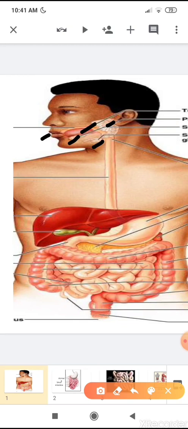When the digestion of food is partially completed in the mouth, meaning not completed but half of the digestion occurs here, then it passes into the food pipe. And now you know that the food pipe works as a bridge to pass the undigested food to the stomach for further digestion. Then it passes from the food pipe to the stomach. This is the stomach. And now you can see the shape of the stomach is like a bag.